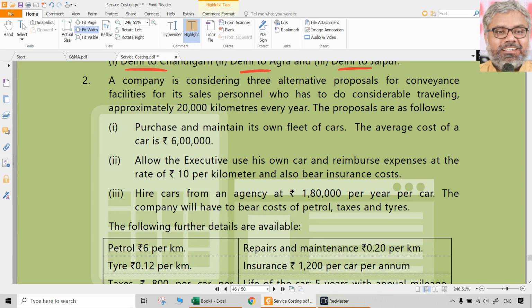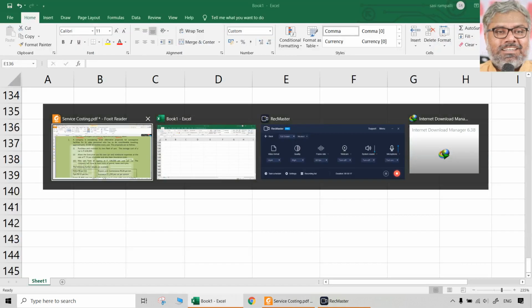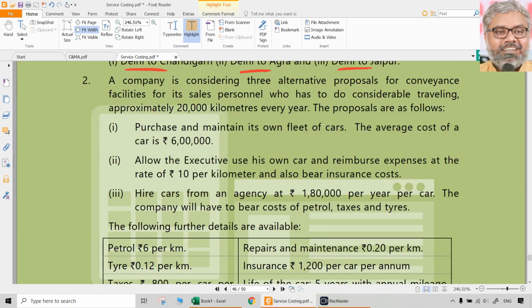Very popular question. We call it service costing, we call it marginal costing, we call it decision making. Doesn't matter. Question is question. Question number 2. A company is considering 3 alternative proposals. When there are alternative proposals, automatically it can be called decision making also. For conveyance facilities for its sales personnel who has to do considerable traveling, approximately 20,000 kilometers every year. That is an approximate level of activity we can say that these sales people have to travel.